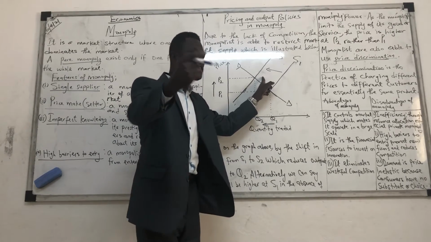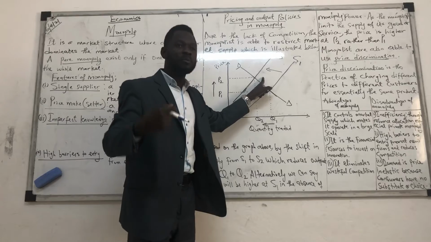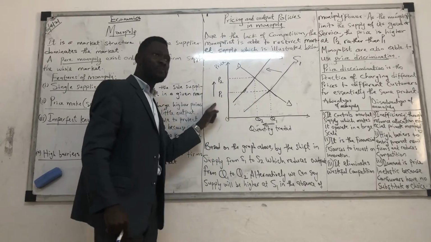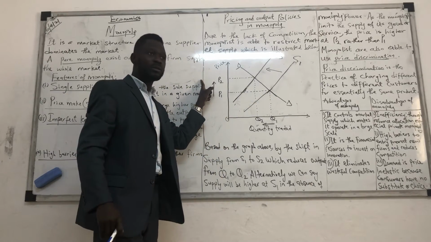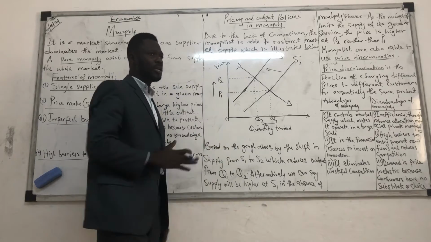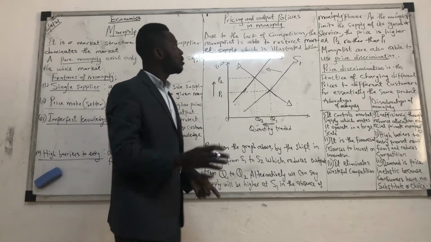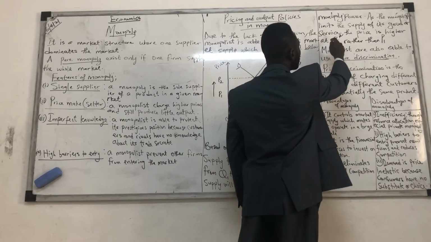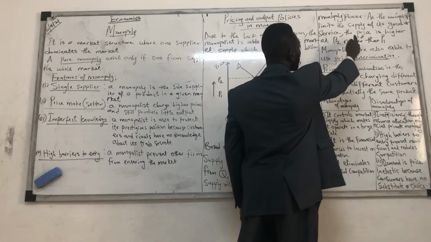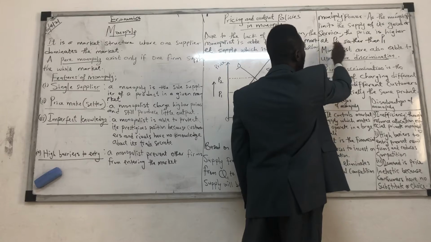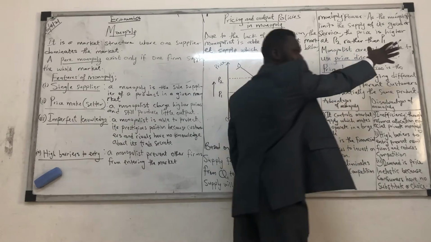And when it does this, it does not reduce the price, rather it increases the price from P1 to P2. So this is a typical monopoly. Do we understand? Yeah. So look at it, as a monopoly limits the supply of its goods or service, the price is higher at P2 rather than P1.